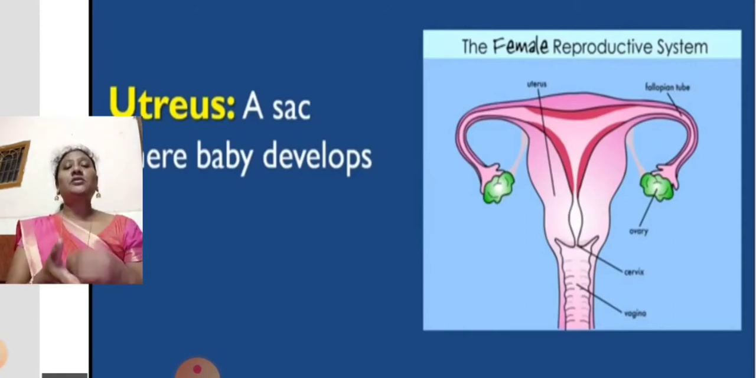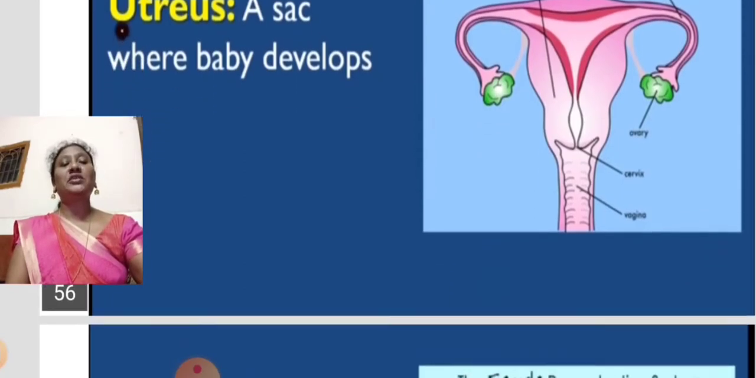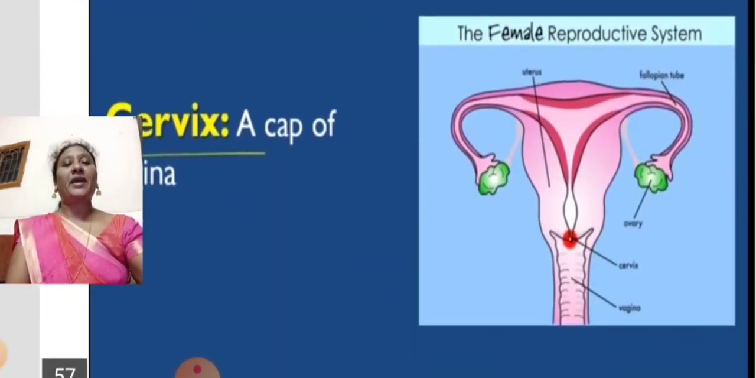So the process of embedding the baby in the mother's womb, or the walls of the uterus, and developing in the form of a fetus, this condition we call implantation. The process of the baby embedding in the walls of the uterus is called implantation.